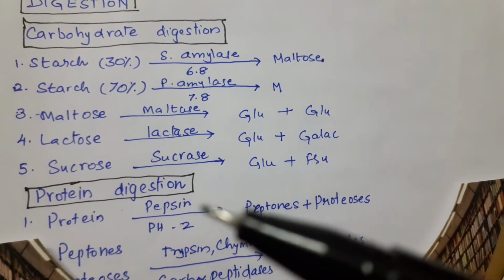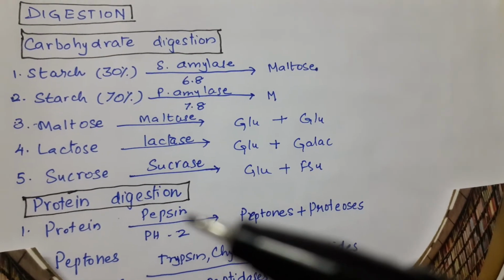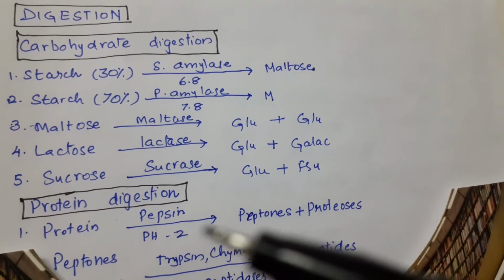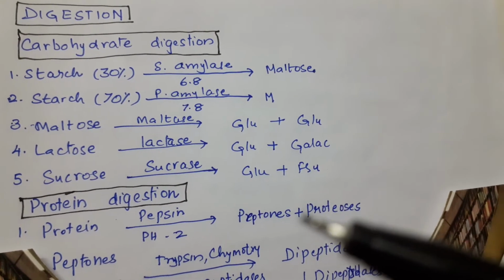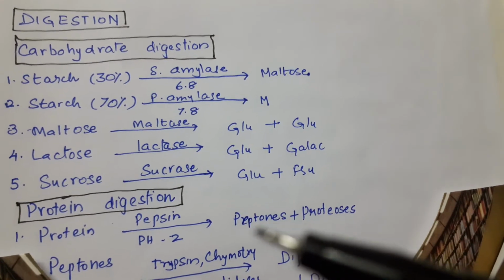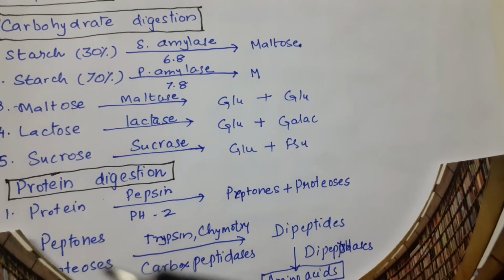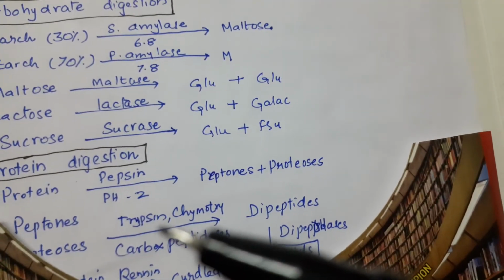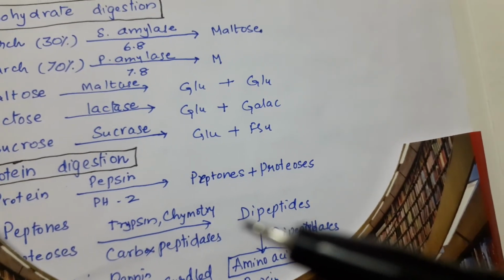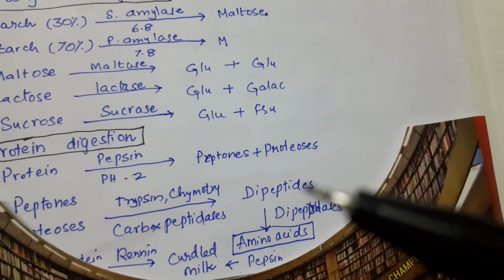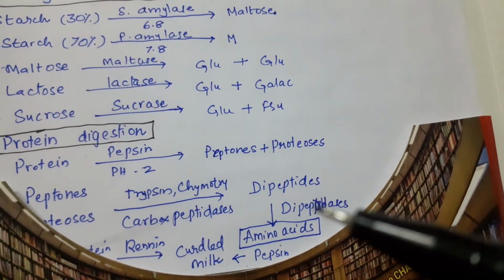Coming to the protein digestion, proteins are acted on by the pepsin in the gastric juice at pH 2. They are converted into peptones and proteases. Here protein digestion starts in stomach. Remember that point. That is very, very important. And next, peptones and proteases by the enzymes trypsin, chymotrypsin, and carboxypeptidases are converted into dipeptides. Dipeptides are converted into the end products amino acids by dipeptidases.